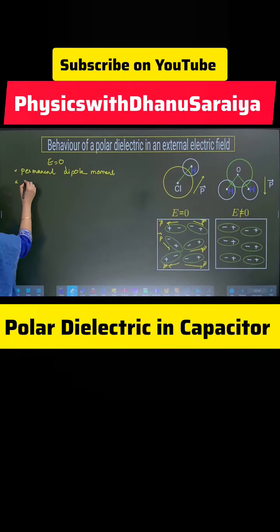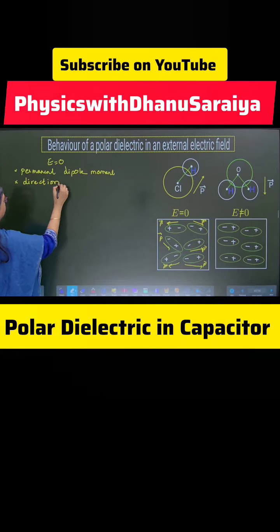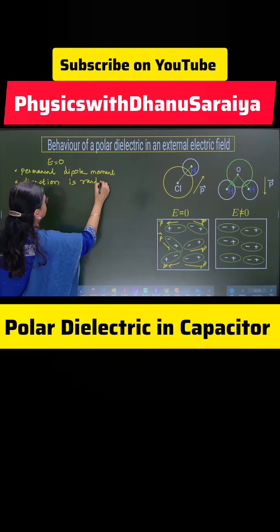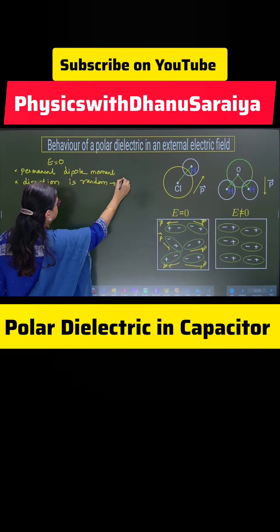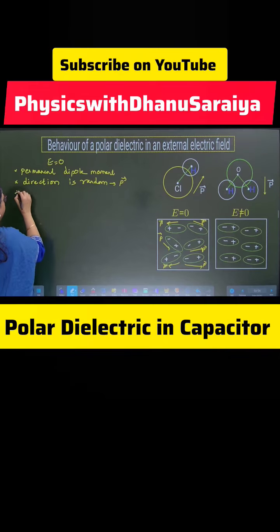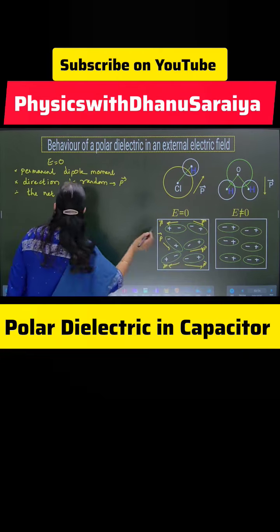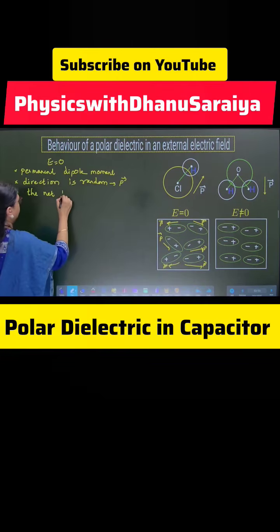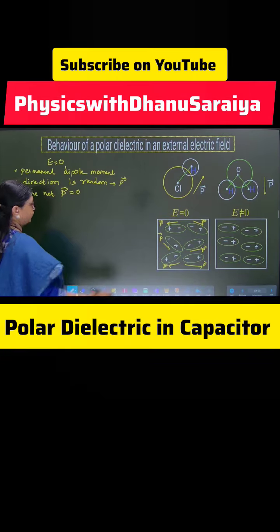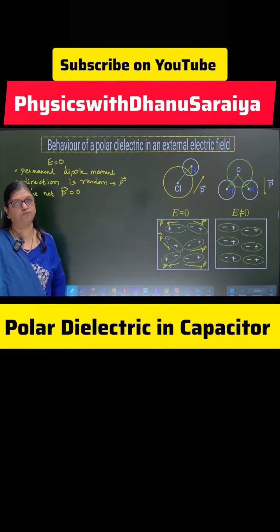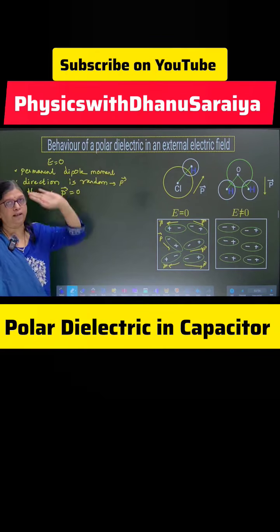okay? But the direction is random. Whose direction is random? P arrow's direction is random. Therefore, the net dipole moment P arrow is 0. This happens in the absence of external electric field for a polar dielectric.